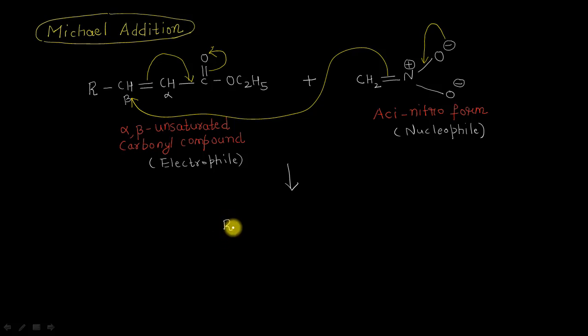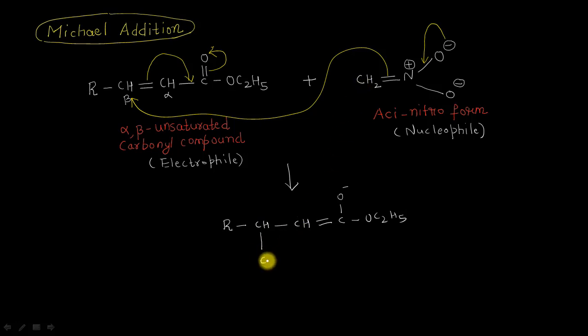The R group here, single bond CH, this will now become a single bond. The second CH here will now become a double bond carbon, single bond oxygen negative here. And this ethoxy group, as usual, will not be affected on this carbon atom because the attack of the aci-nitro form has taken place.